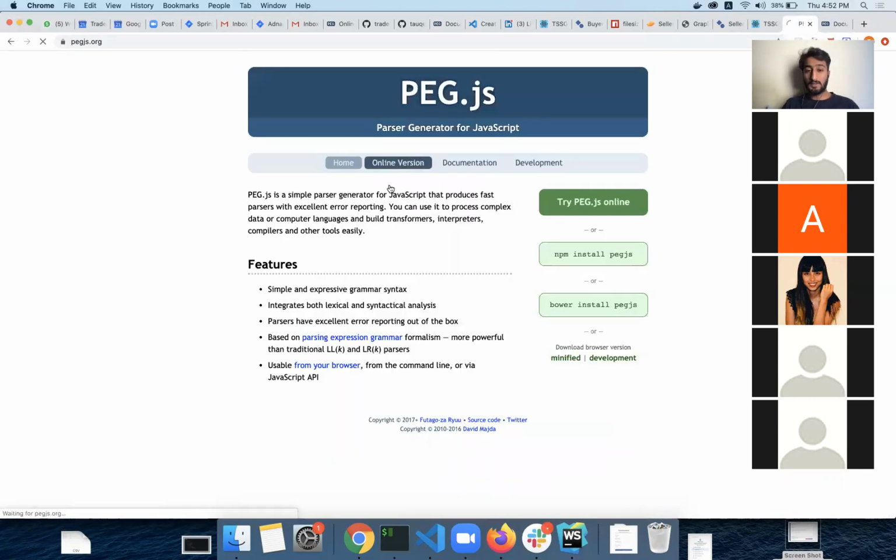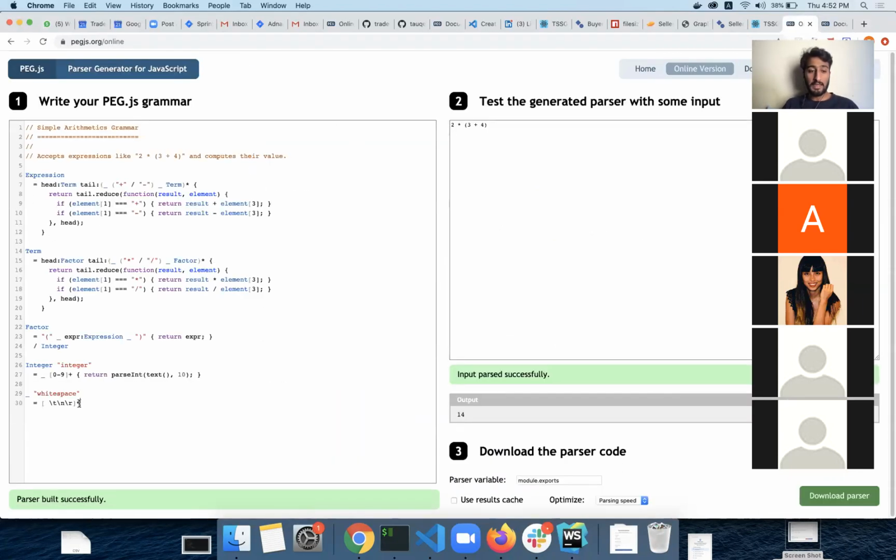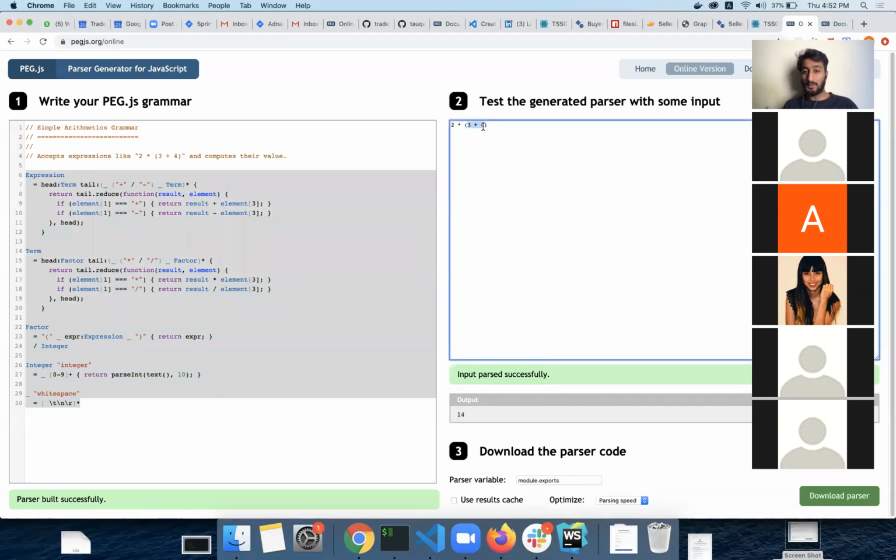So this has an online version. So I'll just go and look at this. They have a very basic arithmetic expression grammar, which is this. So they are trying to evaluate, and look, 3 plus 4 is 7 and 7 times 2 is 14. So it is a correct answer. It means it is parsing it correctly. Just look, if I add something else, it will throw an error. It will say I was expecting something from these arithmetic operators, but I found this A and I do not know what it is. So it will complain to you.